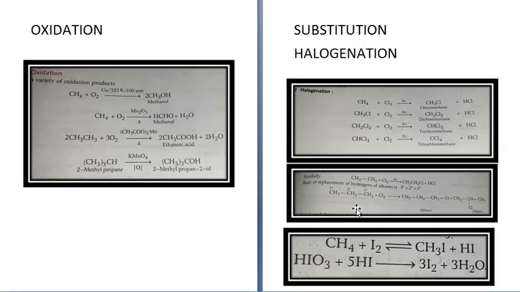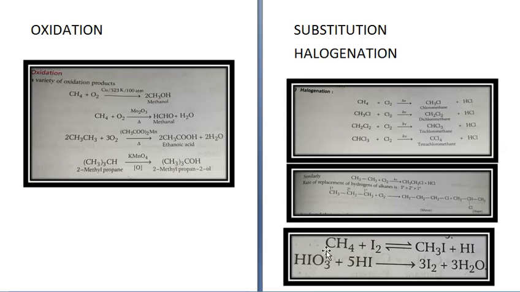It is found that rate of reaction of alkanes with halogens is that fluorine is highly reactive, then chlorine, then bromine, and the least reactive is iodine. Fluorination is a violent reaction, but iodination is very slow and a reversible reaction, and it can be carried out in presence of oxidizing agents like HIO3 or HNO3.